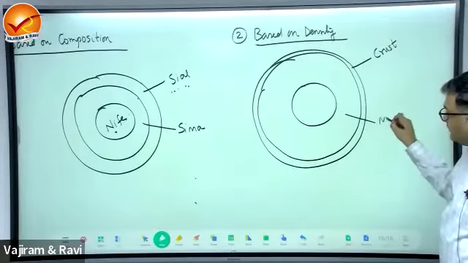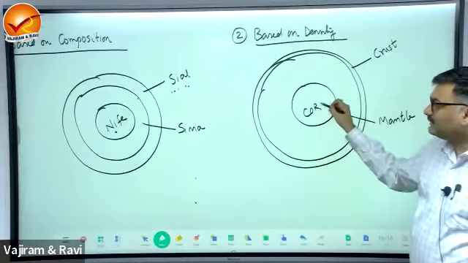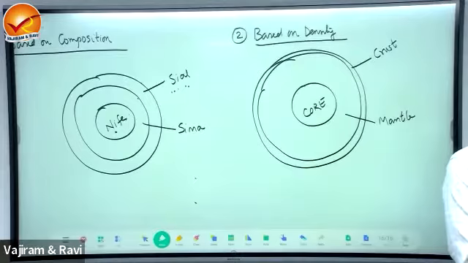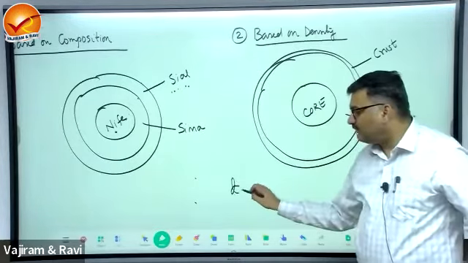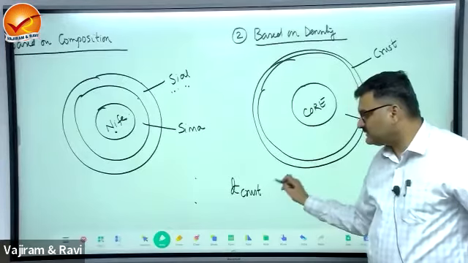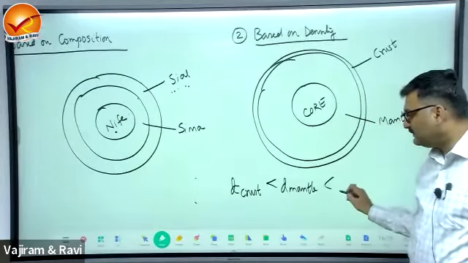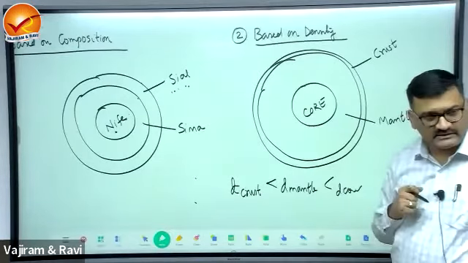The intermediate layer is mantle, and the center of the Earth is known as core. So crust, mantle, core. These divisions are based on density. Here the density of the crust is less than the density of the mantle, which is less than the density of the core. Core has the highest density.